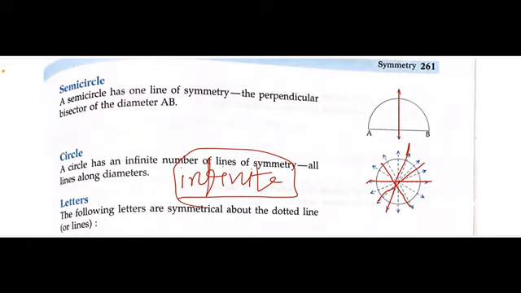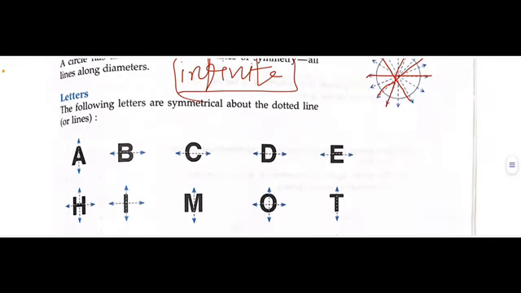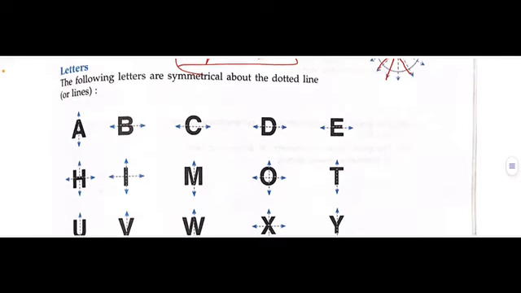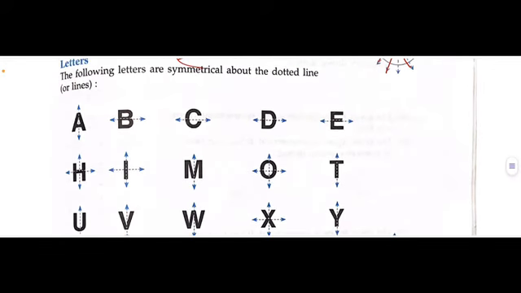Fine. Next, in this next we have letters. अब हमारे पास English alphabet के जो letters हैं उसमें भी symmetry होती है. Now in this we have three kinds of line of symmetry. Vertical, horizontal और both. ठीक है, 3 केसेस हम इसमें लेते हैं, वर्टिकल लाइन ऑफ सिमेट्री, हॉरिजॉन्टल एंड बोथ.